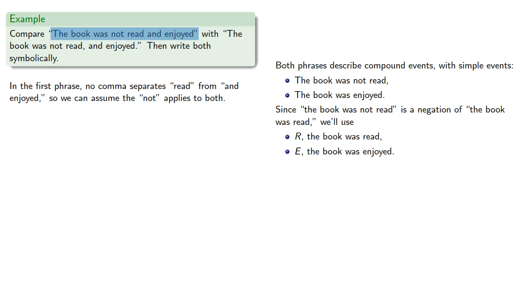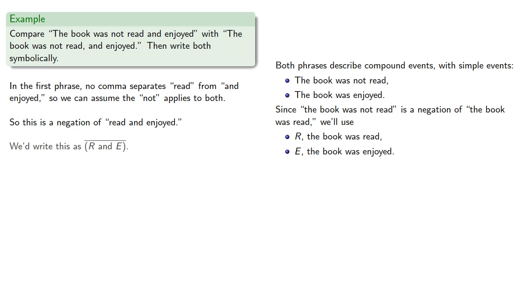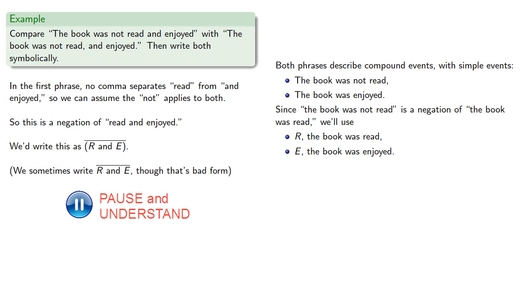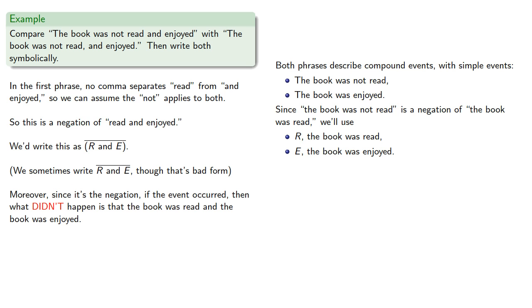In the first phrase, no comma separates read from and enjoyed, so we can assume that the not applies to both. So this is the negation of read and enjoyed, and we'd write this as overline R and E. We sometimes omit the parentheses, though that's bad form. Moreover, since it's the negation, if the event occurred, then what didn't happen is that the book was read and the book was enjoyed. Later on, we'll be a little bit more specific.